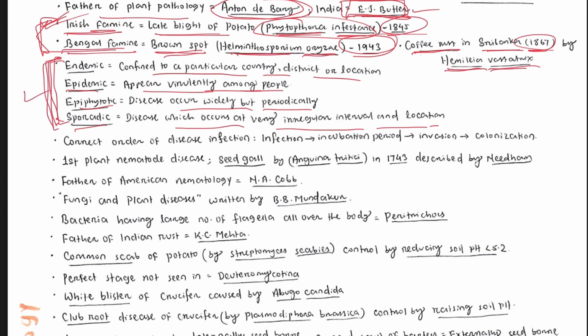Then the correct order of disease infection. How does disease infect? What is the correct order? First infection will happen, then incubation will happen, then invasion, and then colonization will happen.